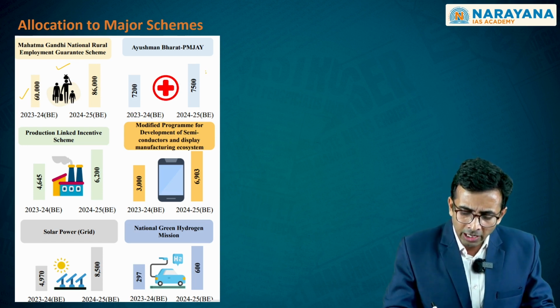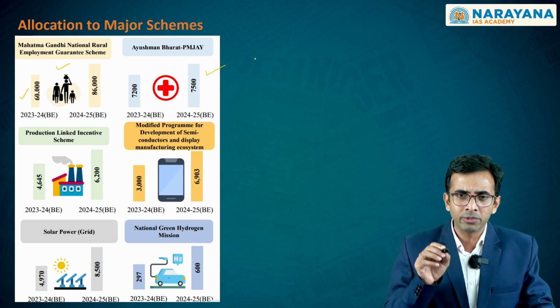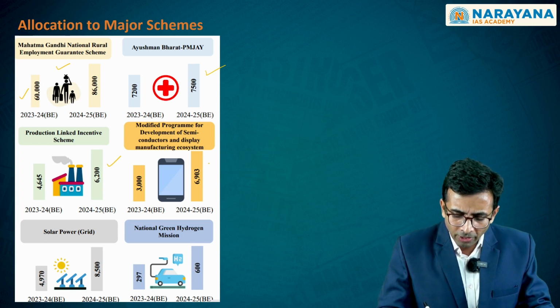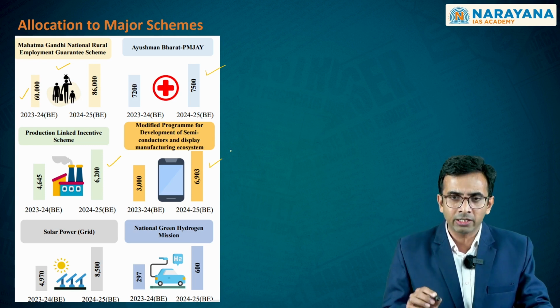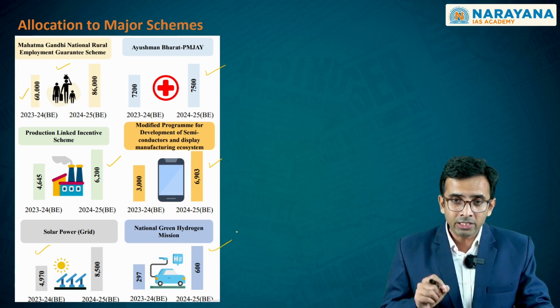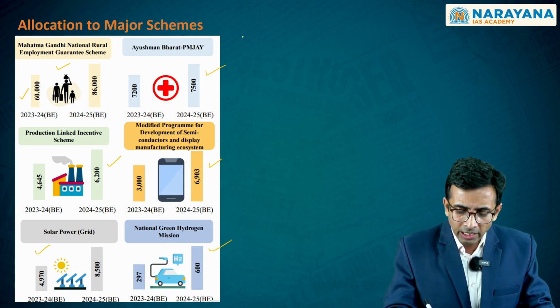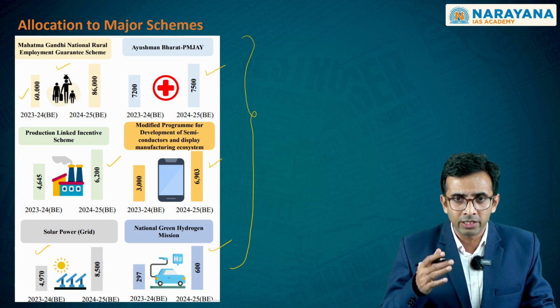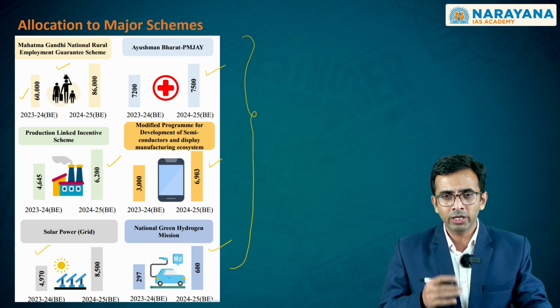Second, the scheme that has been mentioned is the PM Jan Arogya Yojana, and then the production linked incentive scheme, the modified program for development of semiconductors and display manufacturing ecosystem, the solar power grid, and the National Green Hydrogen Mission. These are the 6 schemes which have been mentioned. Again, we will be taking up these schemes and the discussion over these schemes in future videos.